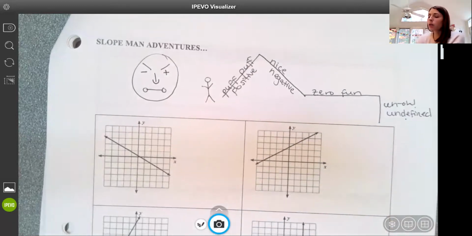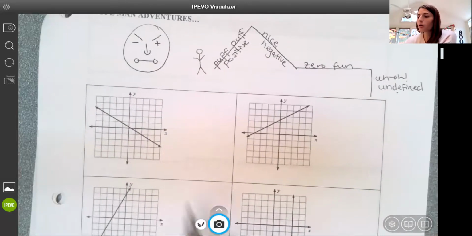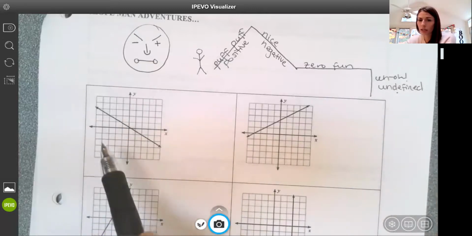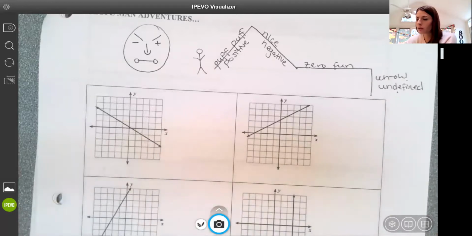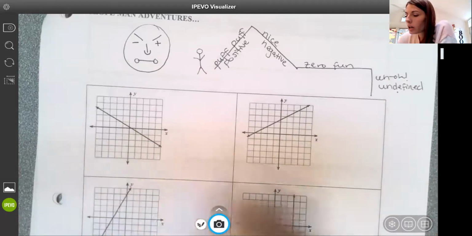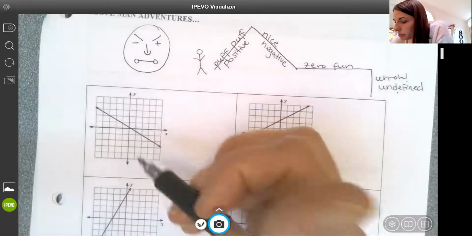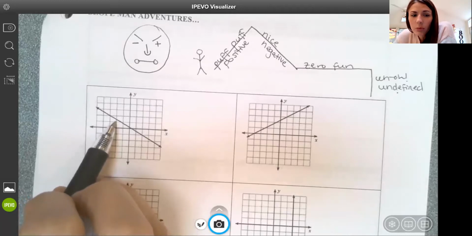So now we're going to go through and find the actual value of slope for each of these graphs, but we're going to keep all of this in mind. For example, on the first one, I know my slope should be negative. So when I get to my numerical answer for slope, it should be negative, okay? Now, unlike the first graph, this one doesn't define points. So I wouldn't choose a point like this one, because I don't know exactly what that point is. It's kind of floating in the middle of that box.